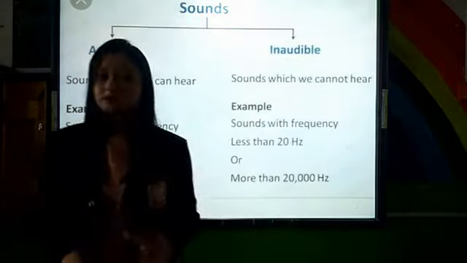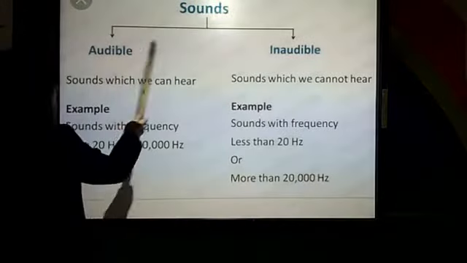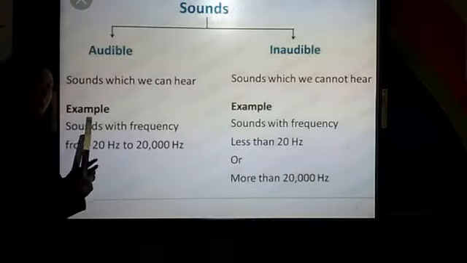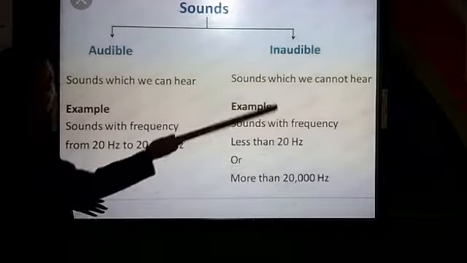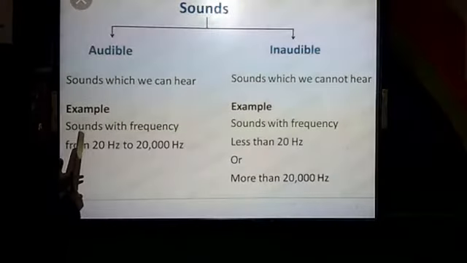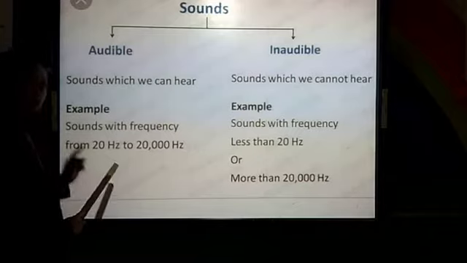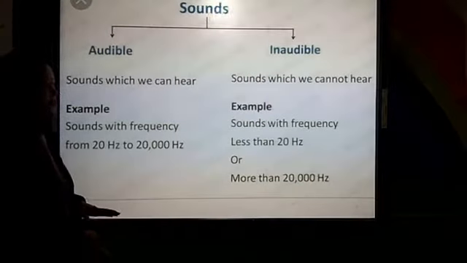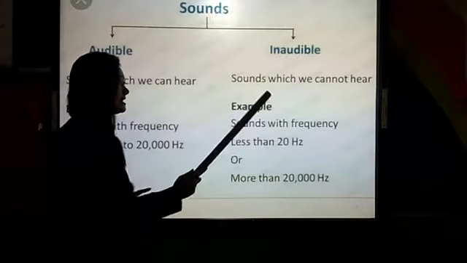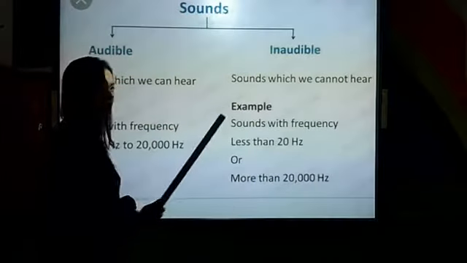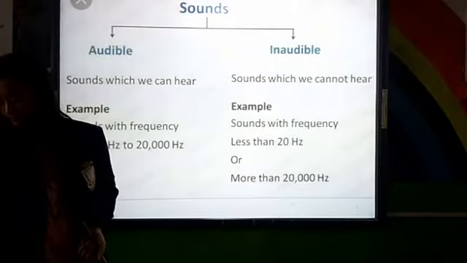So there are two types of sounds. One is audible, the other is inaudible. Sounds which we can hear are audible, which we cannot hear are inaudible. For example, sounds with frequency from 20 Hz to 20,000 Hz are audible, and sounds with frequency less than 20 Hz or more than 20,000 Hz are inaudible.